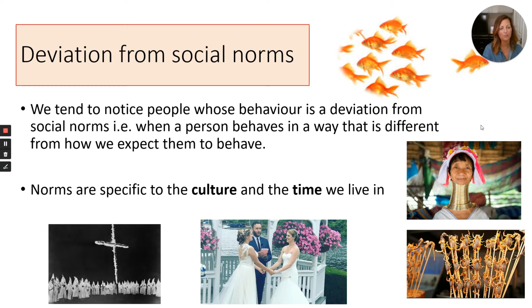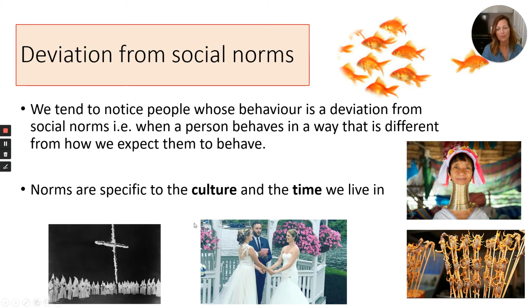Or for example, in China, the street food that people might eat. Example here of some scorpions on some sticks. If people ate that in our culture, we'd be thinking they were very strange. Whereas in China, that might be something that's completely normal. So the culture is really important in terms of thinking about these deviations from social norms. The other thing that is important to remember is that with time, social norms change as well.